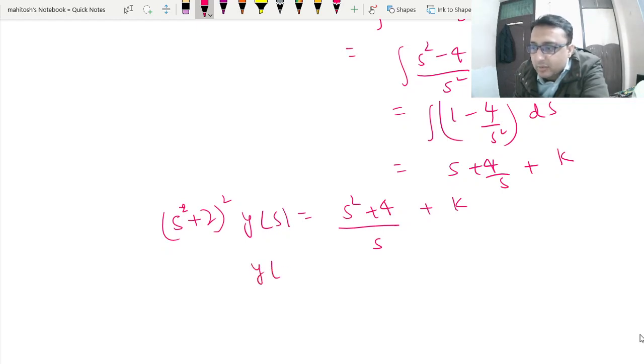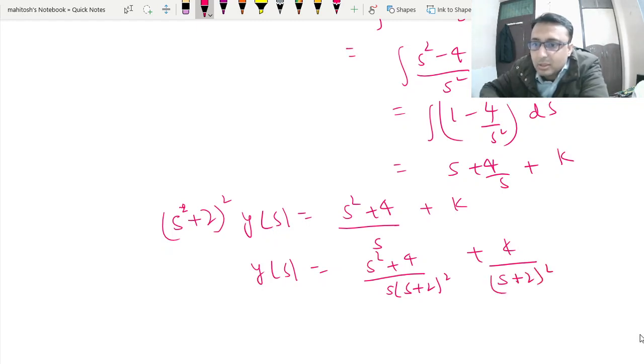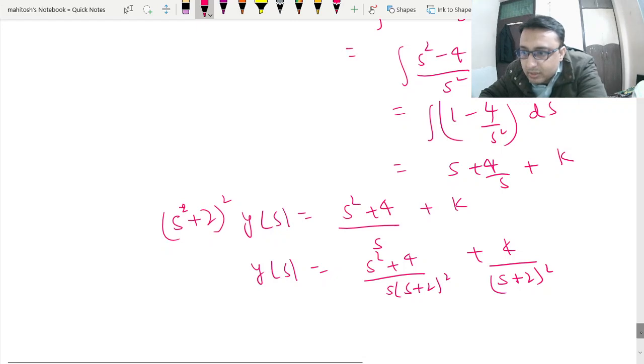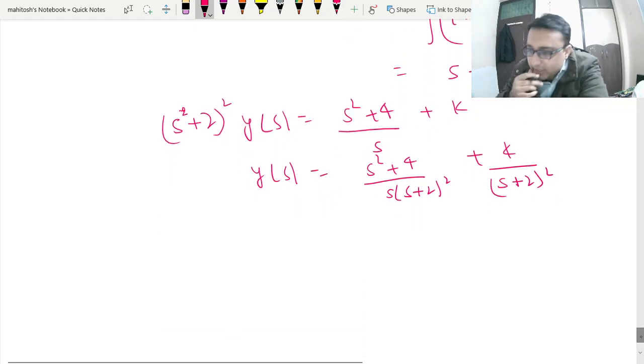So we can write y of s is equal to s square plus 4 by s into s plus 2 whole square plus k into s plus 2 whole square. Now we will use partial fractions to break this.